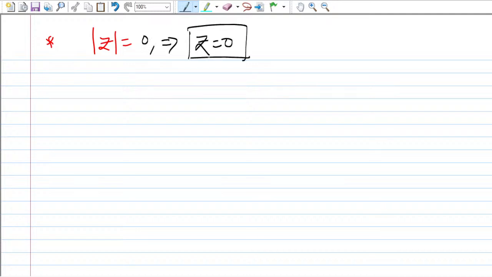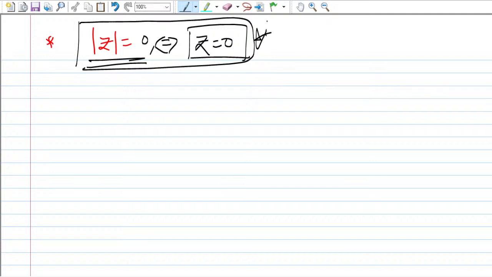The second property says that if the modulus of z, mod of z, is given as 0, then z is equal to 0. Remember, this is very, very important. Or vice versa: if z is equal to 0, then mod of z is equal to 0. This property looks very easy, but it is very important. You can directly say that z equal to 0 means x equal to 0 and y equal to 0.